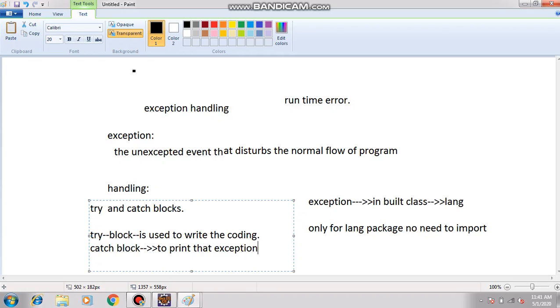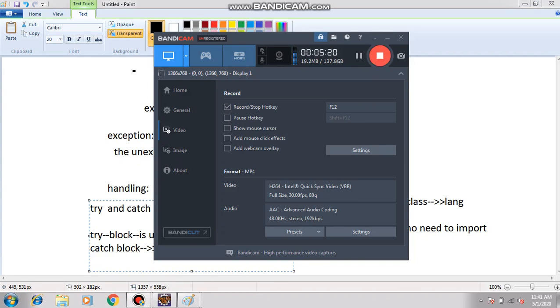It will reduce the time of our coding. Instead of half an hour to check the error, it may take 15 minutes or 10 minutes. So we can reduce our time by using exception handling. Okay, now I hope everyone is clear with this exception concept.